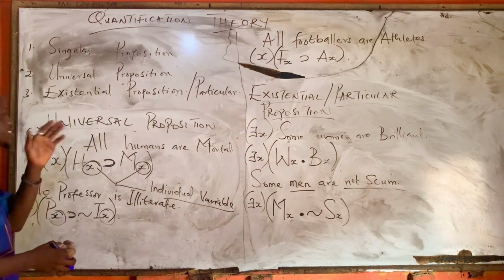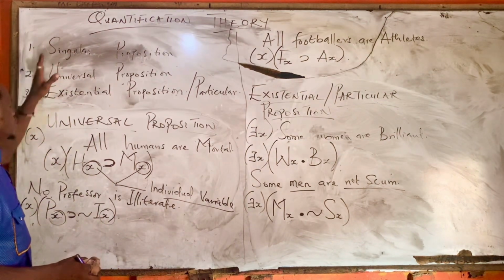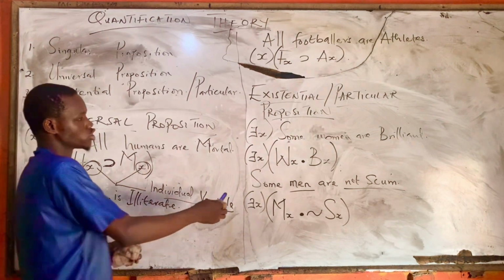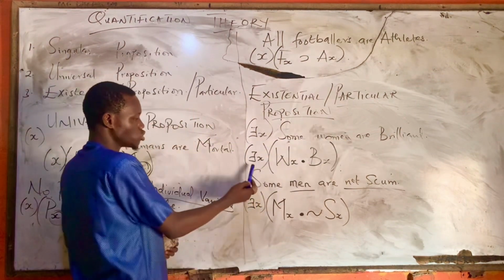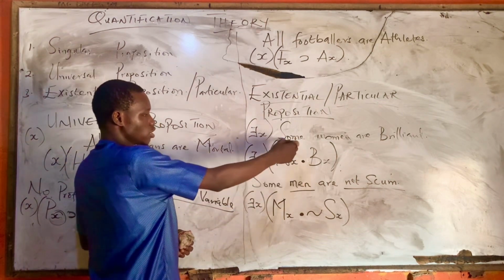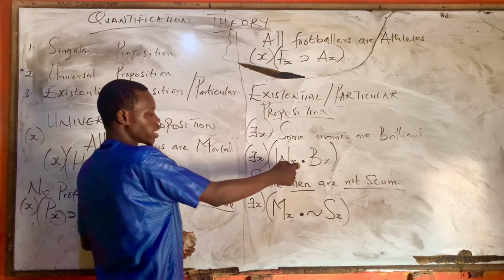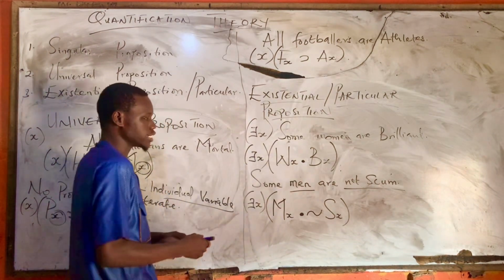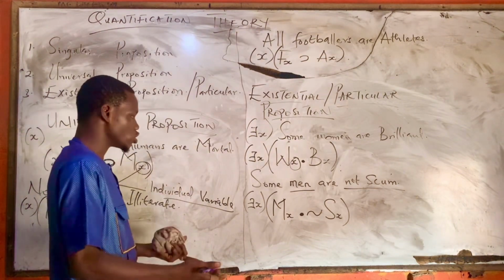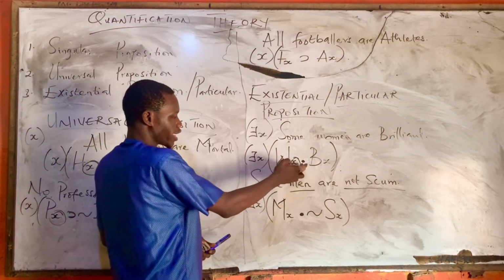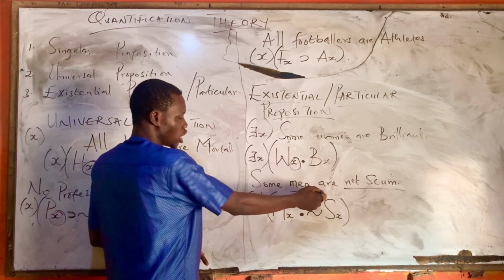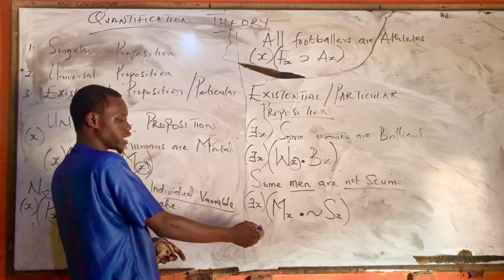Alright, so this is how we symbolize the types of proposition under quantification theory. Some women are brilliant. We use the inverted E X, then open another parenthesis, women, which is W X. And remember that I said that this X stands for the unknown. So W X and B X.